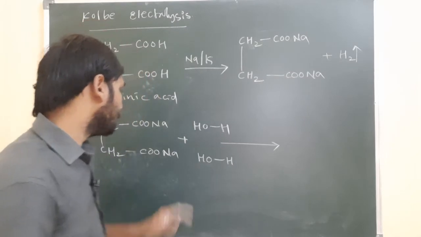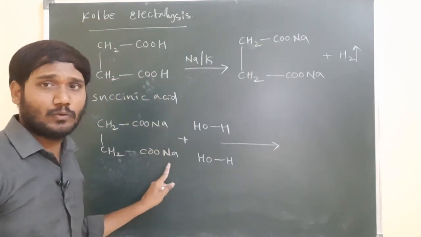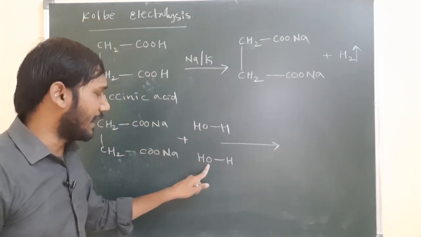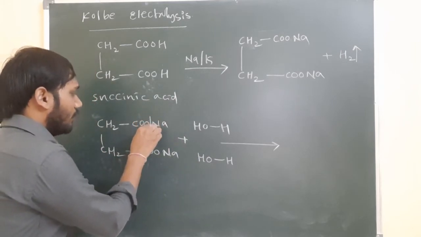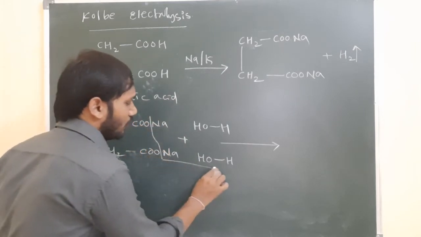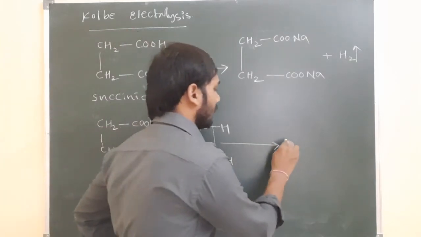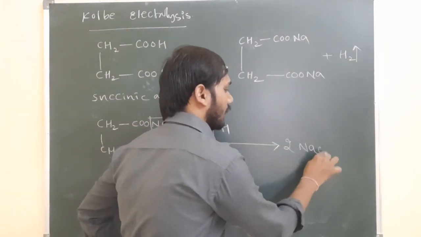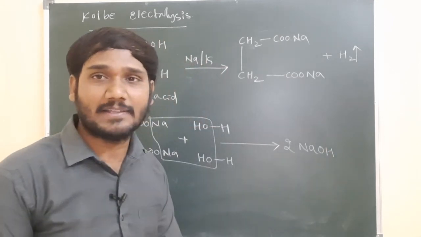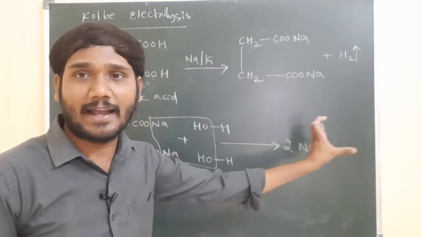what happened? This is the sodium, it is the sodium. Here, hydroxide and hydroxide. So 1 mole of sodium reacts with 1 hydroxide, 2 moles of sodium react with 2 hydroxides, and the formation of the product is what? 2 moles of sodium hydroxide are eliminated.